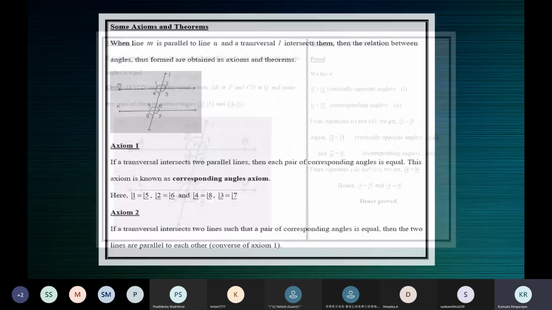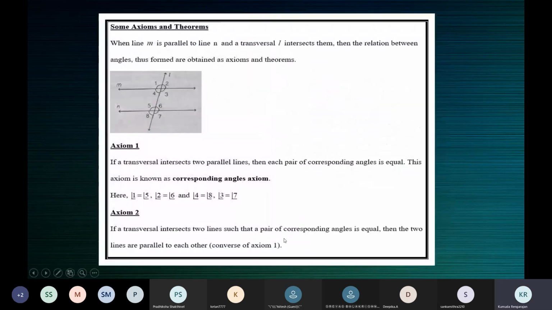What we've seen so far is the axioms, that is the statements which don't have proofs, which are believed by experimenting. So two lines cut by a transversal, then each pair of corresponding angles is equal. At this point, we only know corresponding angles are equal.